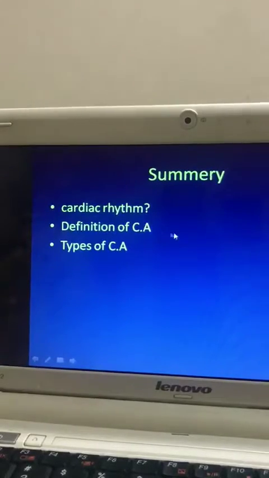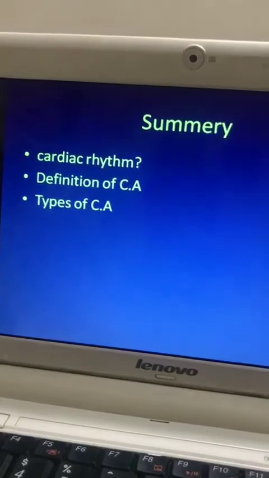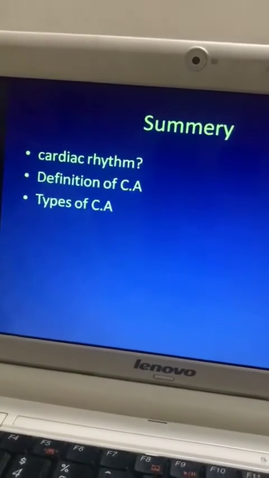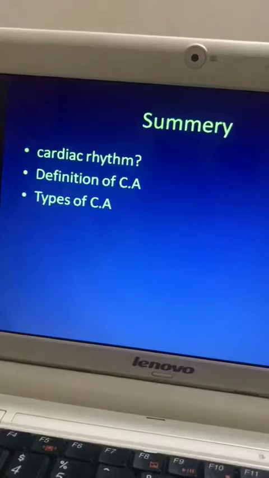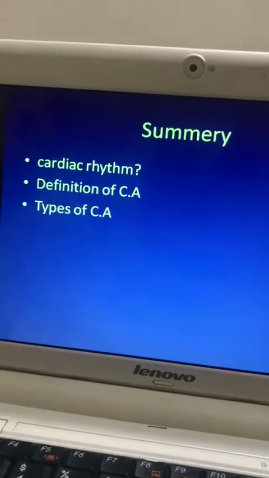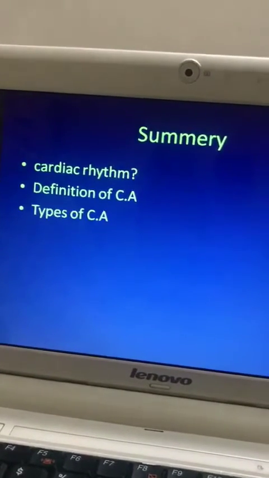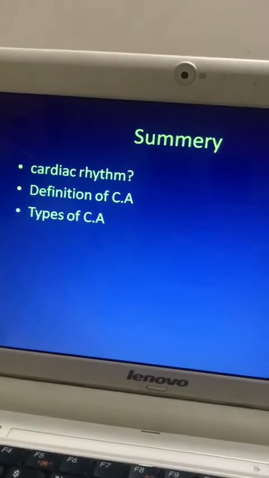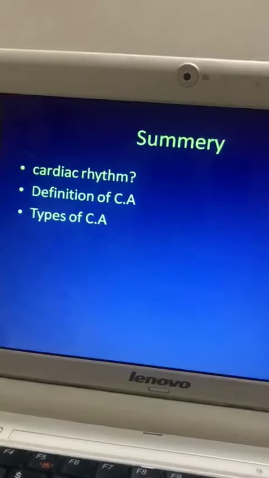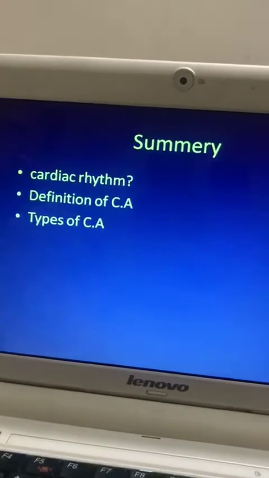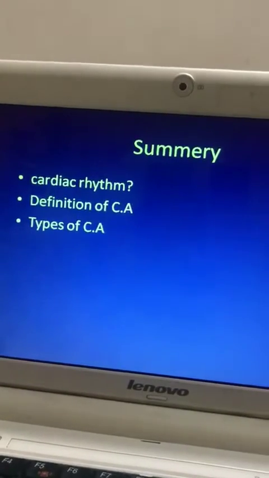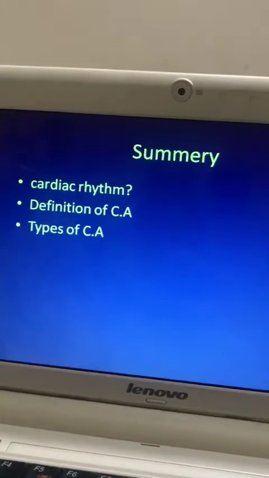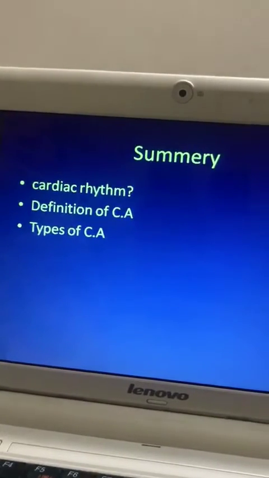Now in summary, what is cardiac arrhythmia? We know that deviation of cardiac rhythm is called cardiac arrhythmia. That is, loss of cardiac rhythm is cardiac arrhythmia. Now, what is cardiac rhythm? That is normal origin of impulse, normal conduction through a normal pathway, and conduction of cardiac impulse at a normal velocity.